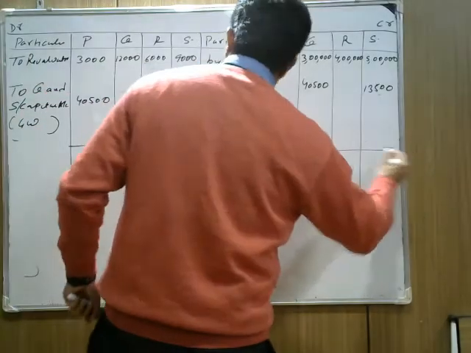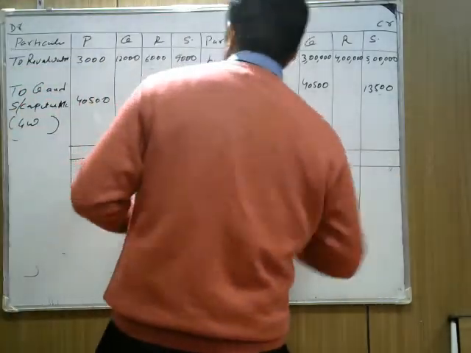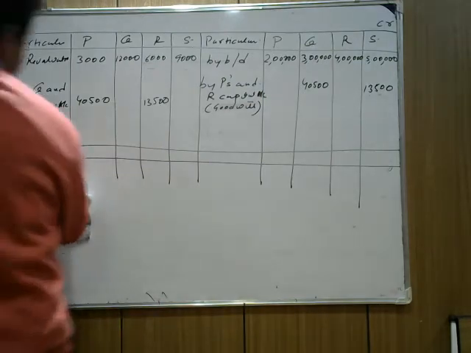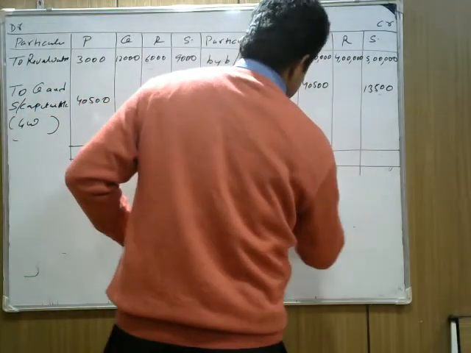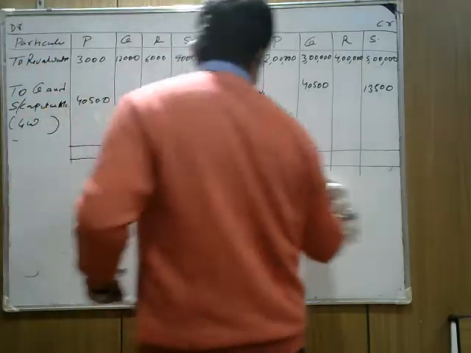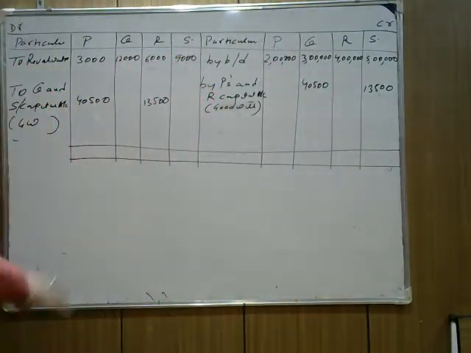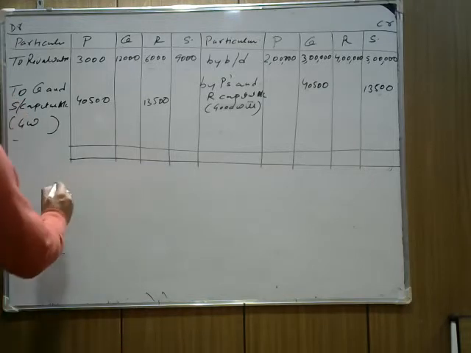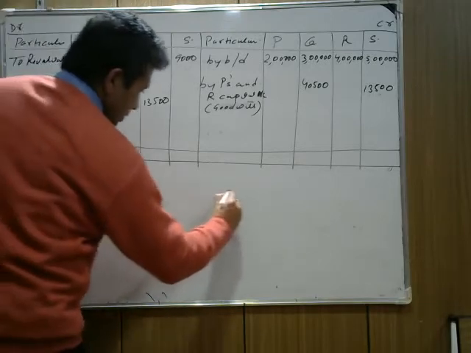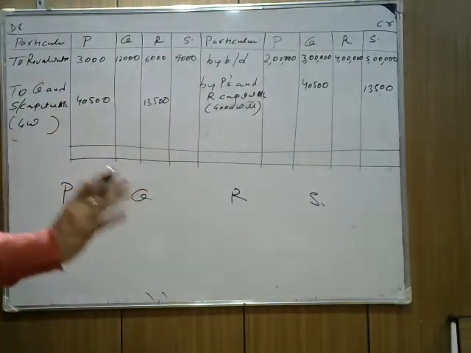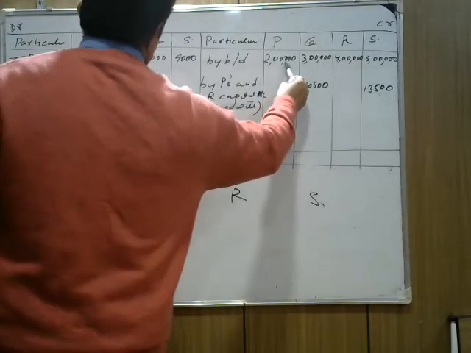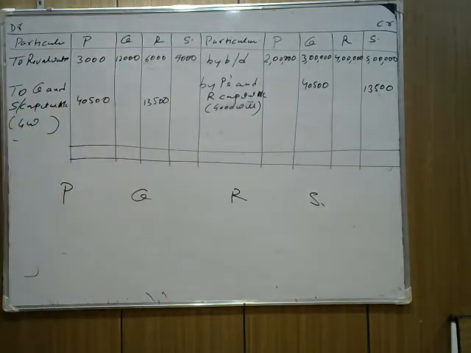So I need to make the balance over here. Now how do we make the balances? We call it capital adjustment. So now the important part. Calculate first P's capital, Q's capital, R's capital, S's capital. Now if you see 2 lakh, we write here P, Q, R, S. Now understand the term carefully. What's the balance coming? 2 lakh minus 43,500.